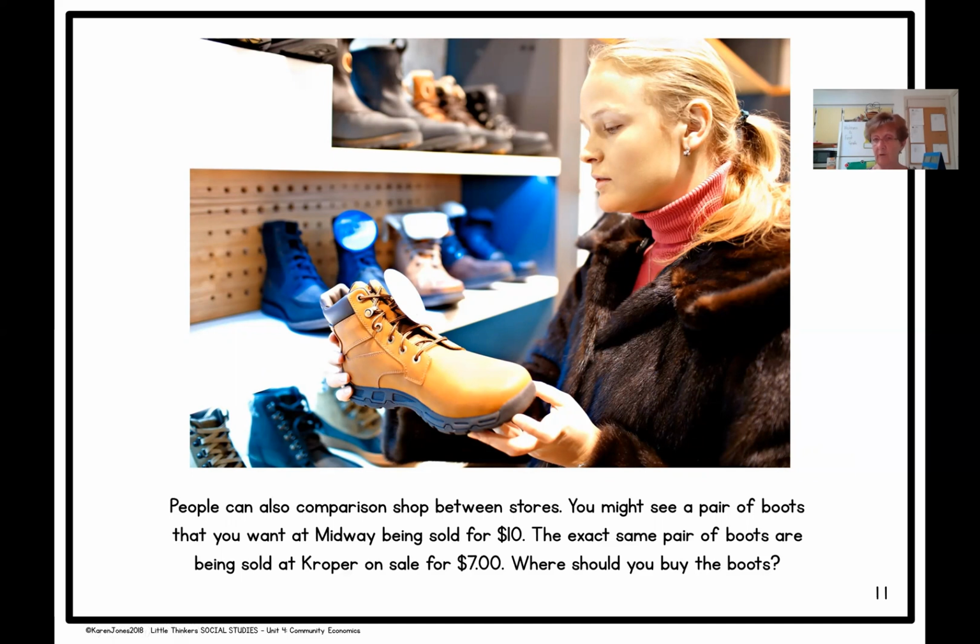Mrs. Moran did that at Christmas with a golf shirt that she was buying for her son. At, I believe, Macy's, the shirt was, we'll go with the Midway prices here, $10. And at Dillard's, we'll say it was $7. So Mrs. Moran went ahead and bought the shirt at Dillard's at a really good savings. And yet her son still was able to have the shirt that he had requested as his Christmas gift.